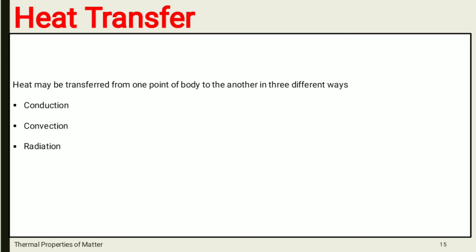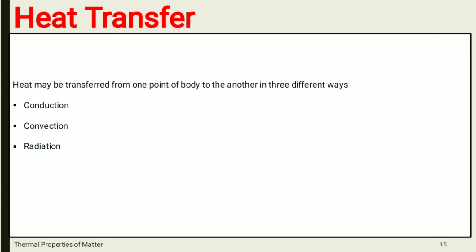In this lecture we are going to study the next point from your syllabus, which is heat transfer. We know that heat is transferred in various ways. When you keep a vessel filled with water on your gas stove, what will happen? The water along with the vessel both get hot, or the temperature of the water along with the vessel increases after some time.